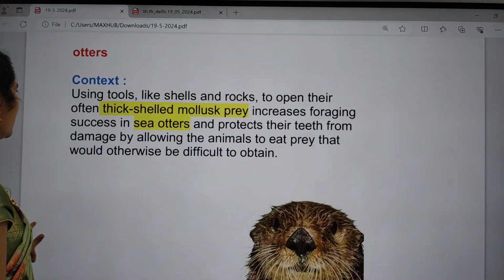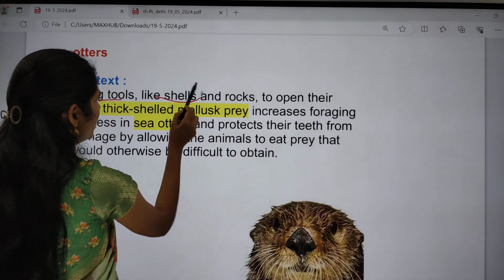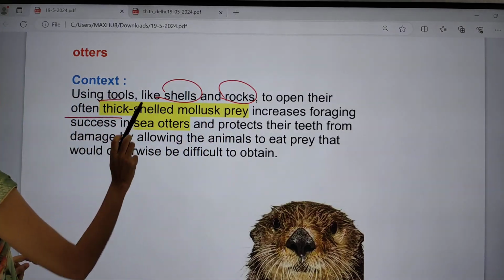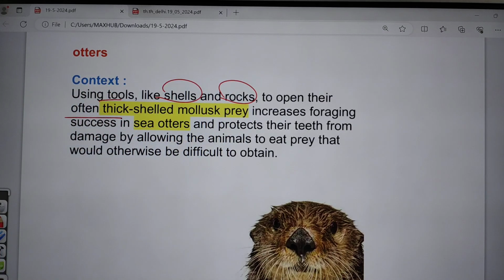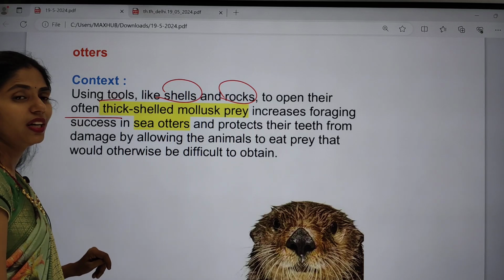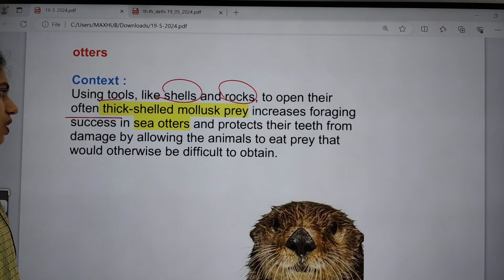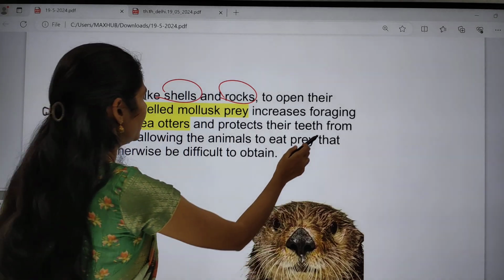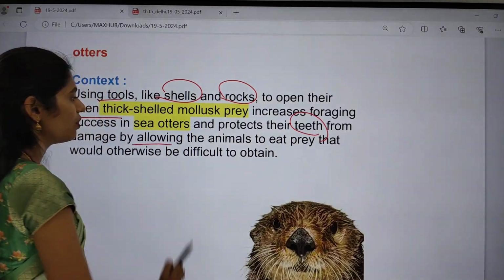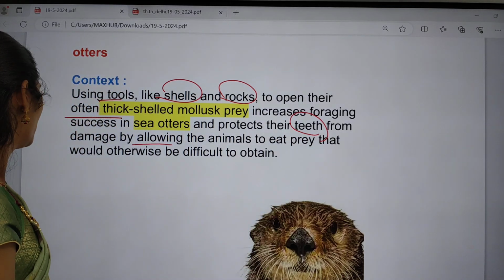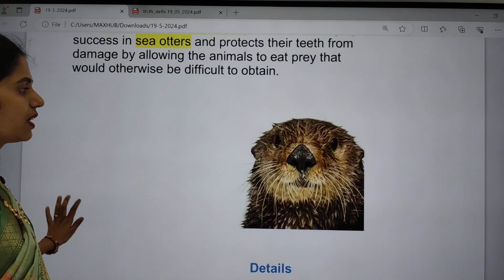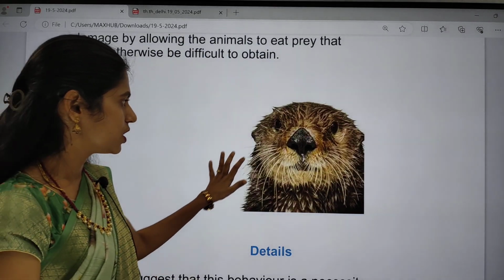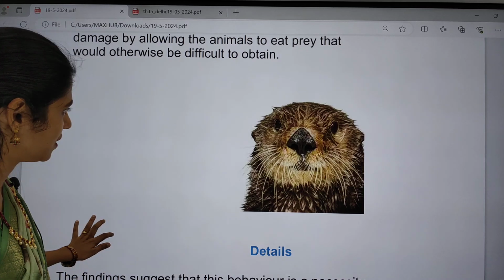The context says that using tools like shells and rocks to open their thick shelled mollusk prey is very important. It will increase the success of the sea otters because these tools will help to protect their teeth from damage, allowing the animals to eat prey. Otherwise it is difficult for them to obtain food. This is an image of the sea otter.